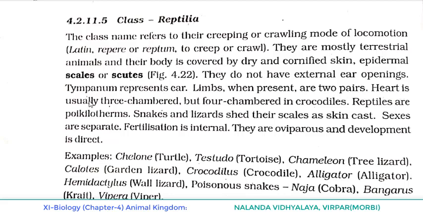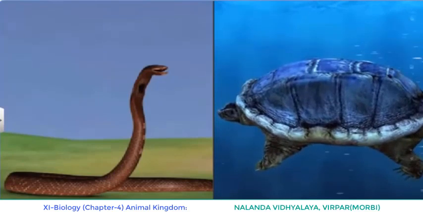Heart is usually three-chambered, but four-chambered in crocodiles. So here again you can see the exceptional case. When we are talking about reptiles, we have to understand they have a crawling mode of locomotion. If they have limbs, how many are present? Two pairs, that means four. And they do not have external ear openings. What represents the ear? Tympanum represents the ear. And if limbs are present, they are two pairs.